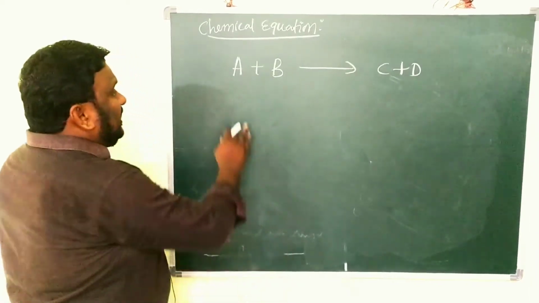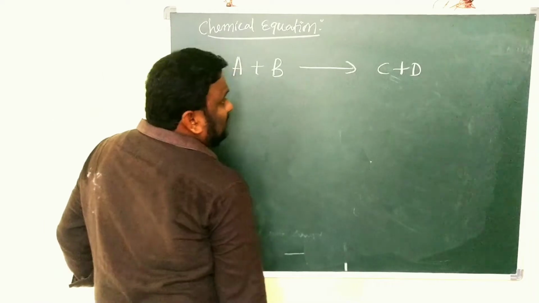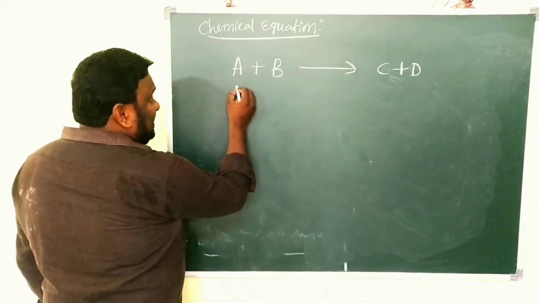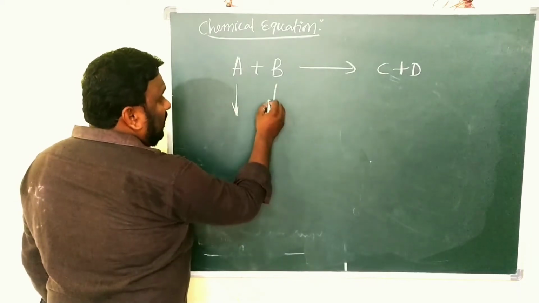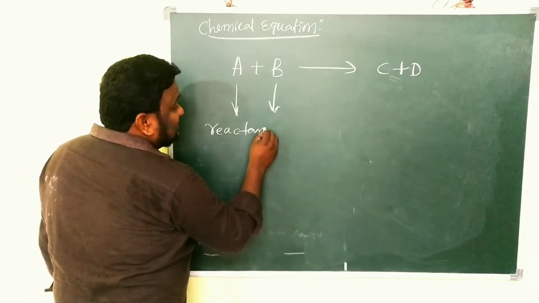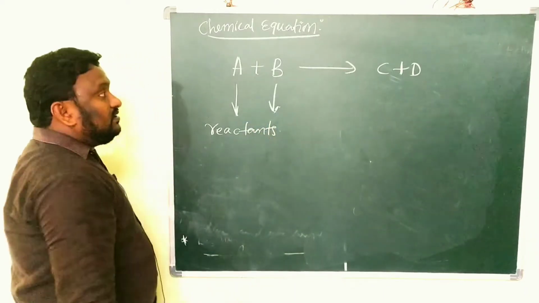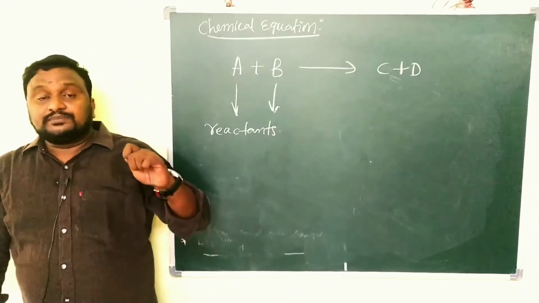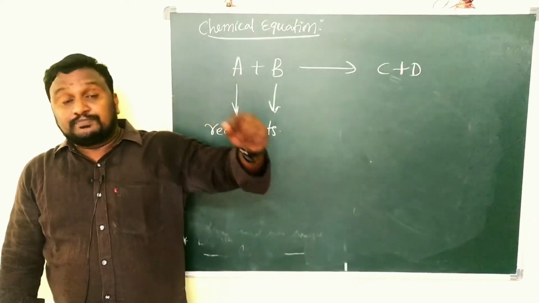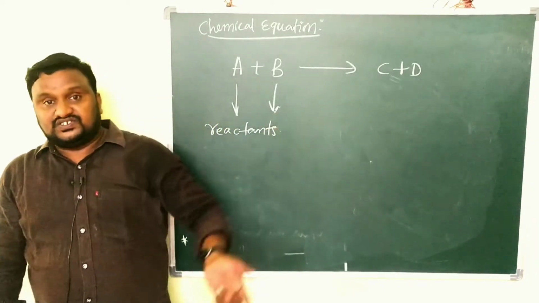Here, look: A plus B gives rise to C plus D, it is a chemical equation. In that, A and B are called reactants. What do you call them? Reactants. Here substance A and substance B are going to participate in the chemical reaction.